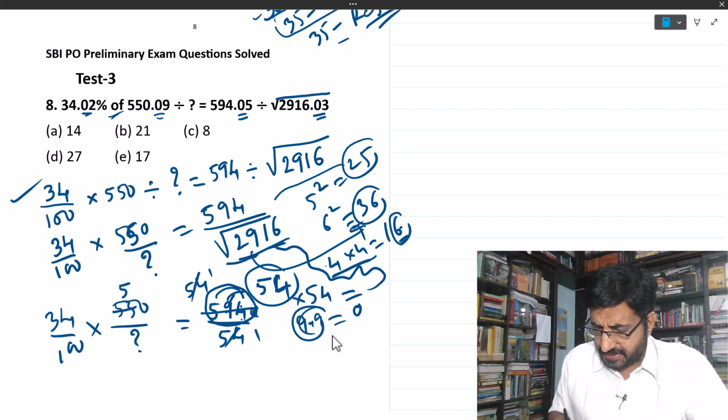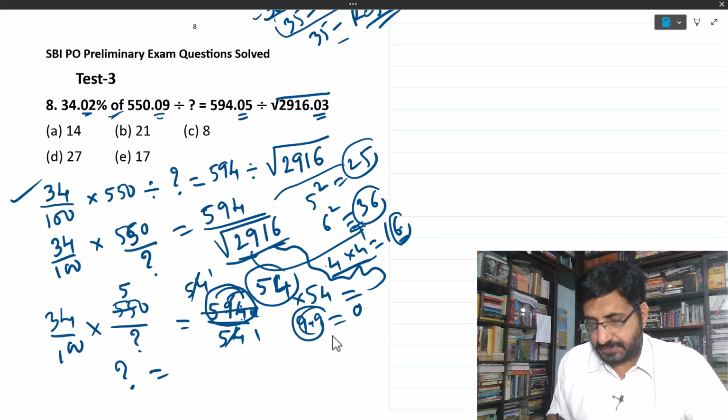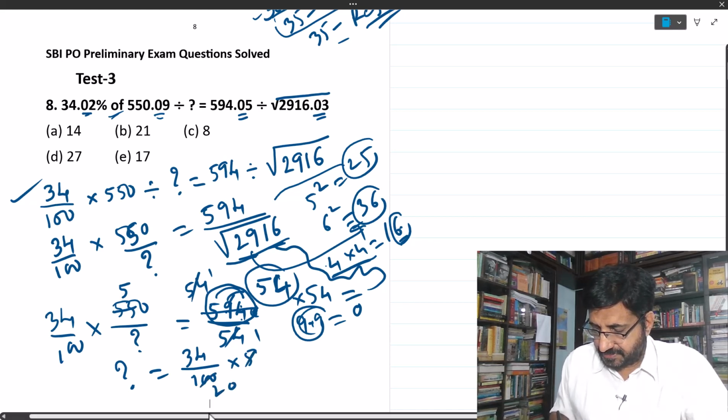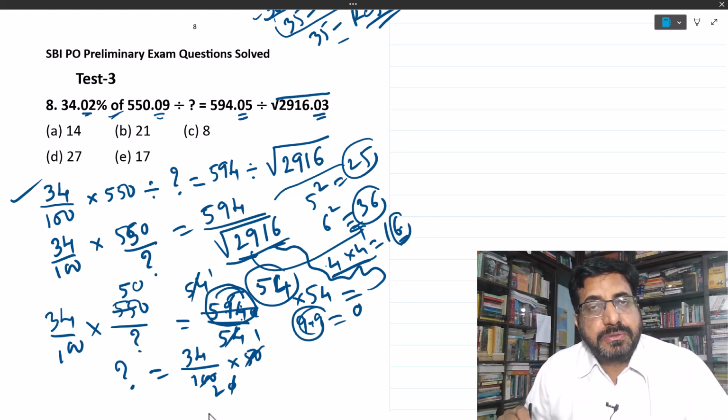So question mark you bring this side. I am bringing this question mark to RHS. Then this side I am left with 34 divided by 5 is there, 100. So 5 1 0, 5 20. So this 1 5, it is not just 5, it is 50. So this will be 50 into 2 is 100.